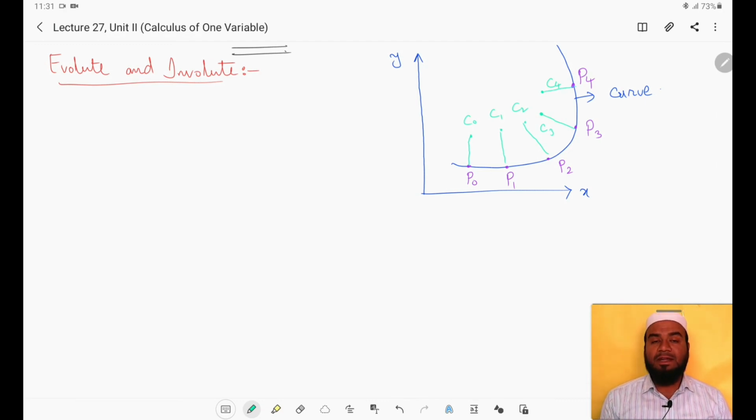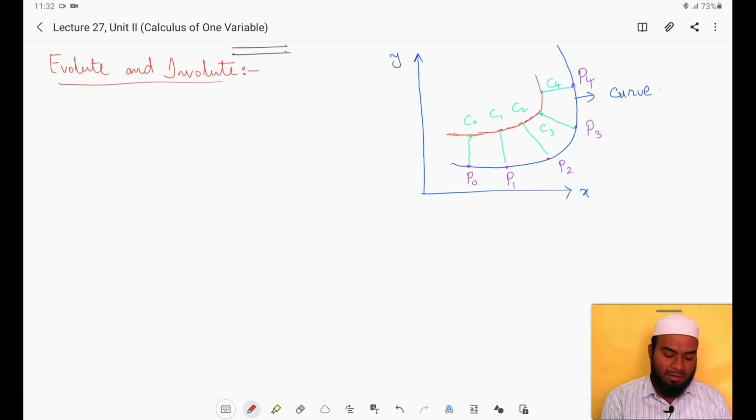After finding all these centers of curvature on the curve, the evolute is defined to be the locus of all these centers of curvature, that is the line joining all these points. You draw a line which passes through all the centers of curvature, and that is called the evolute.